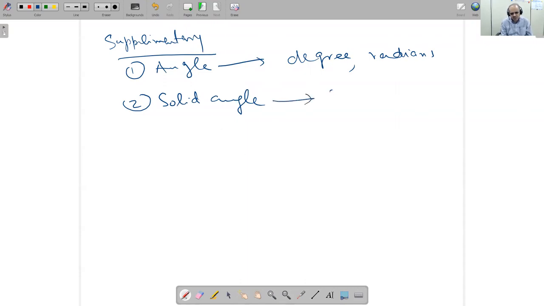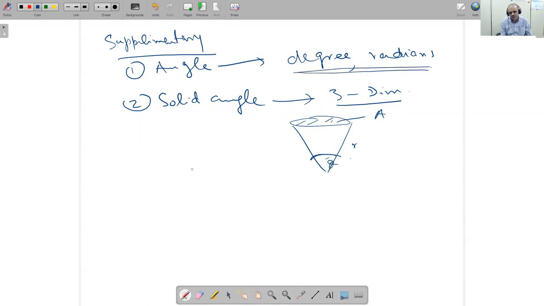Solid angle is actually three-dimensional. And three-dimensional means if you have a cone like this one and you want to measure this angle, then this angle will be solid angle. This is called solid angle. This is the area of this side and this is the radius. So I'm not going in this direction. We will focus only on degree and radian in this syllabus.